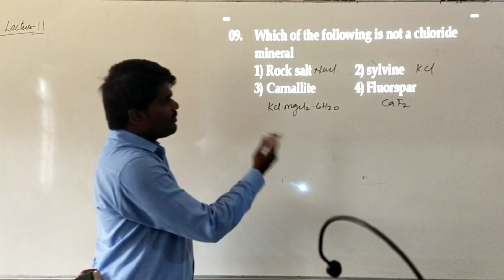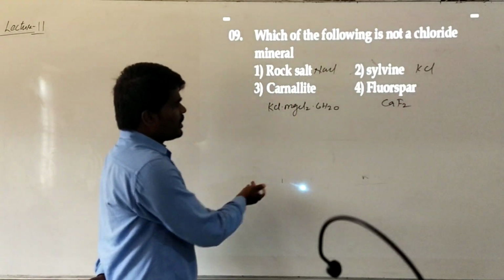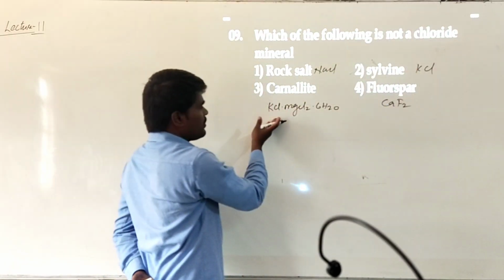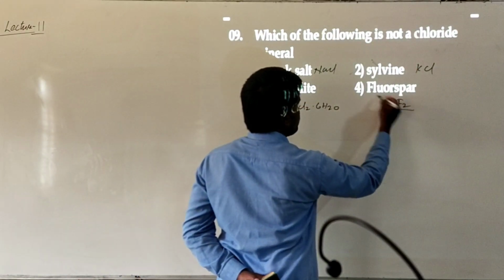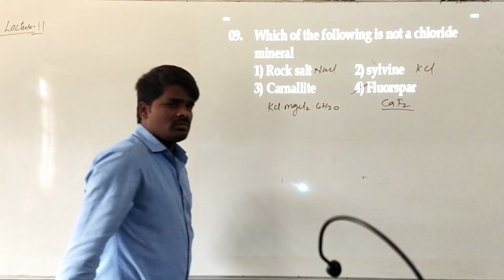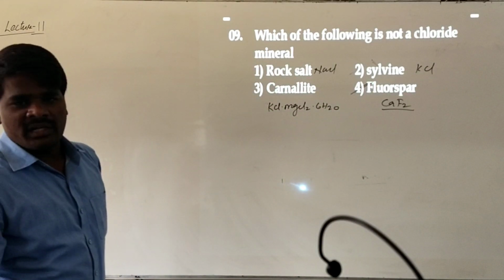So what is the question? Which of the following is not a chloride? The first three are chlorides: sodium chloride, potassium chloride, magnesium chloride. This is a fluoride, so this is actually the answer. Fluorspar is actually a fluoride, not a chloride.